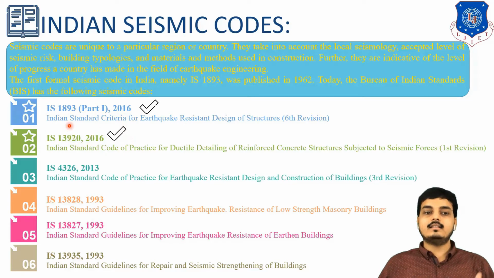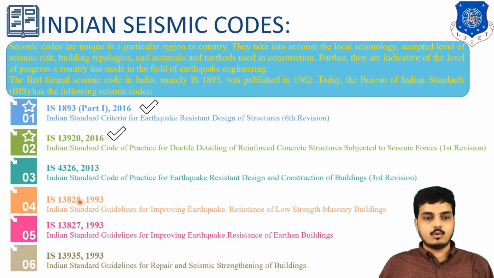We will have a look at it in a different module. We will be learning it in detail in upcoming sessions. Look here, I have marked two stars: these are the two major ones which we have to go into detail. Right now we will follow 1893 and then proceed towards 13920.